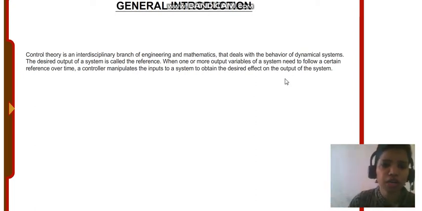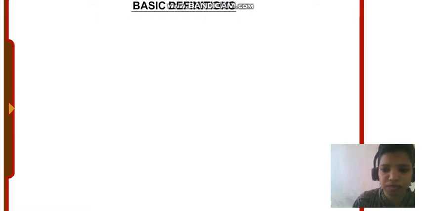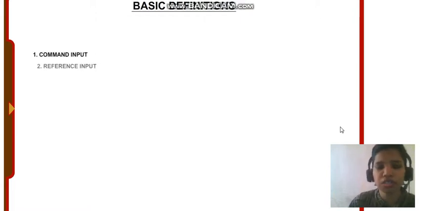Control theory. Control theory is an interdisciplinary branch of engineering and mathematics. A control system is a combination of control and system. A system has an input and an output. In a control system, there is a controller which manipulates the input to get the desired effect on the output of the system.